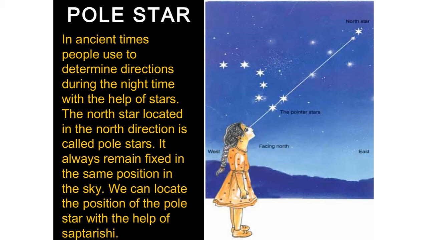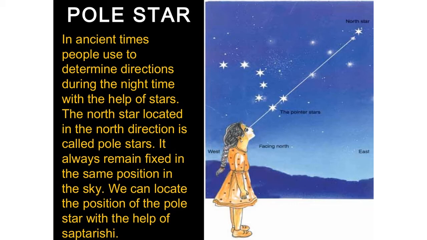Now we know the motions of the earth. We know the rotation also, we know the revolution also. So just to remind you again, though we have just done it in class 5, rotation means the movement of earth on its axis, which causes day and night, and revolution means the movement of earth around the sun, and it causes the seasons.